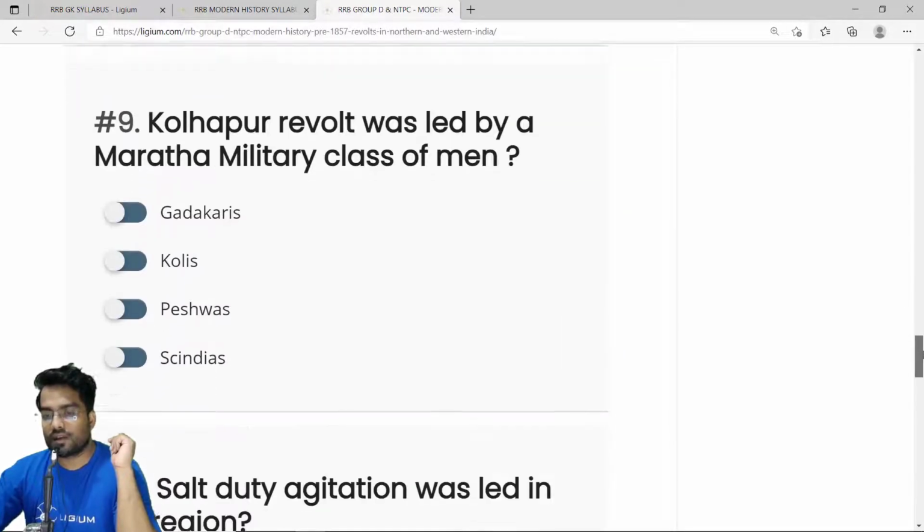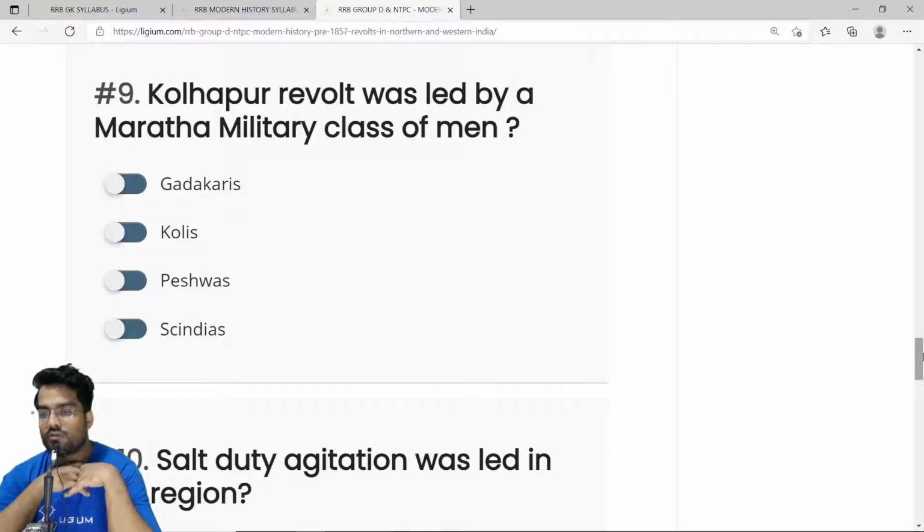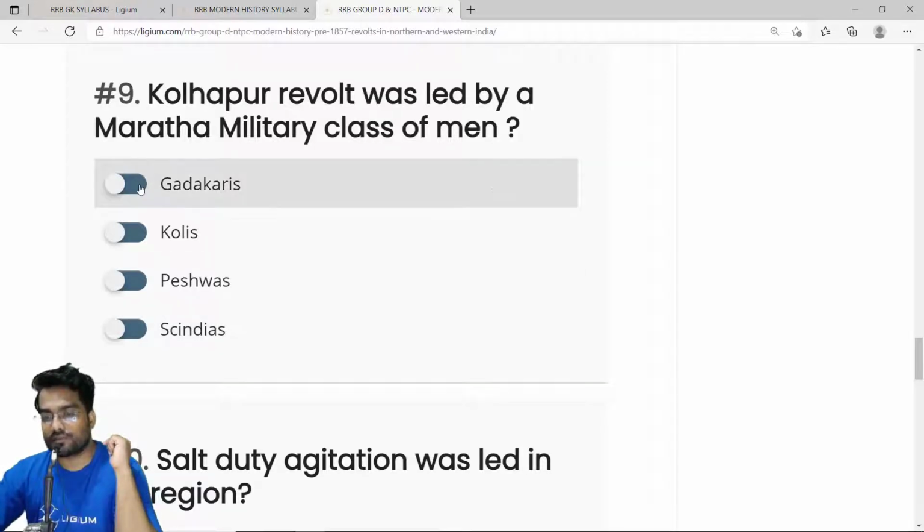Okay, ninth question. Kolhapur revolt was led by Maratha military class of men. Now there was a group called the Gadkaris. They were military men who guarded the forts of the Maratha Empire. After the Maratha Empire was disbanded, the Gadkaris were rendered homeless and jobless. So this was a revolt against the Britishers by the Gadkaris. Correct answer is option A, Gadkaris.